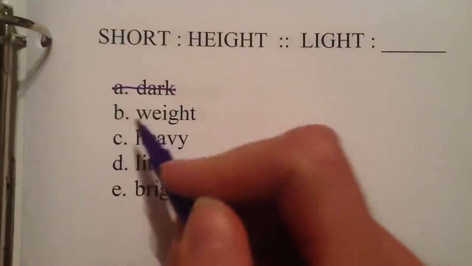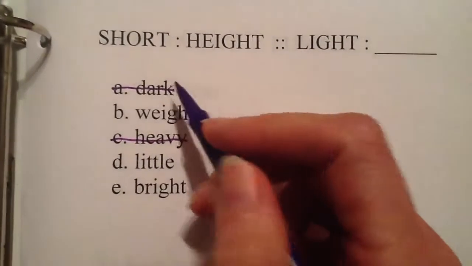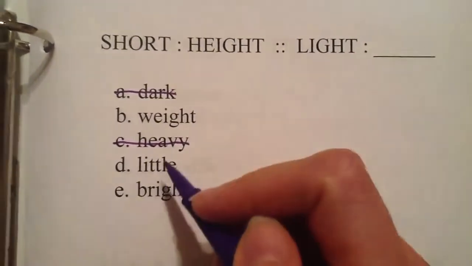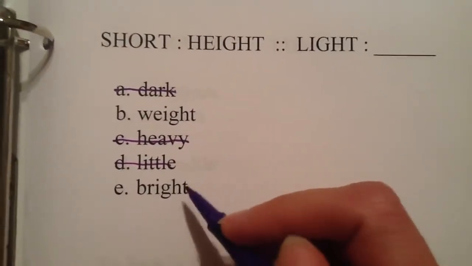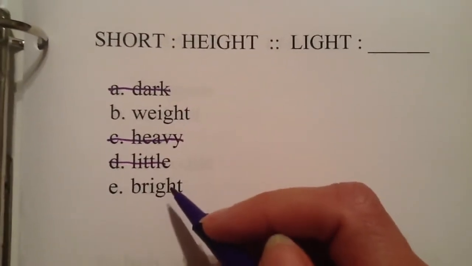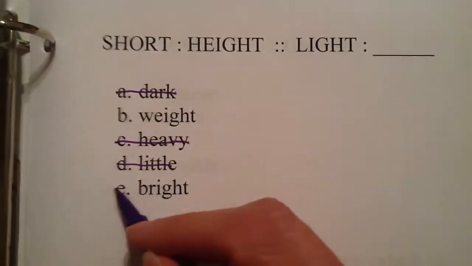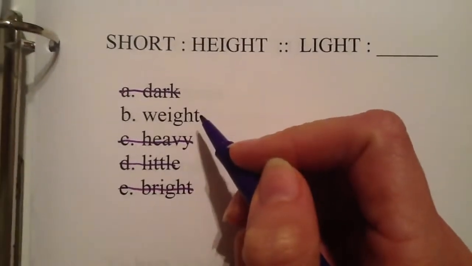It doesn't describe the word heavy. That's another antonym in a different way. The different uses of the words dark and heavy are both antonyms for the word light. Light does not describe the word little, and it does not describe the noun bright. Remember, we're looking for a noun because height is a noun. This is an adjective. There is really only one noun in all of our options here.